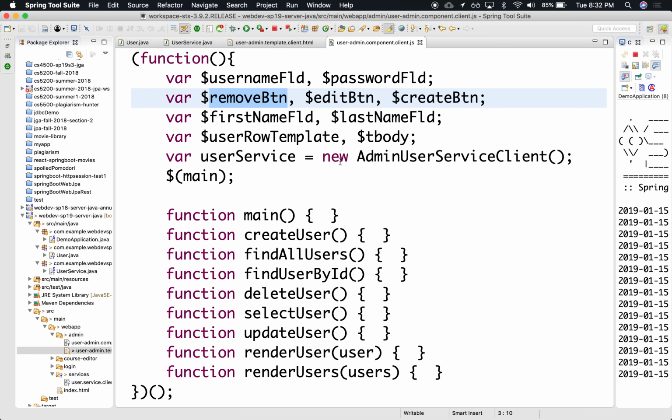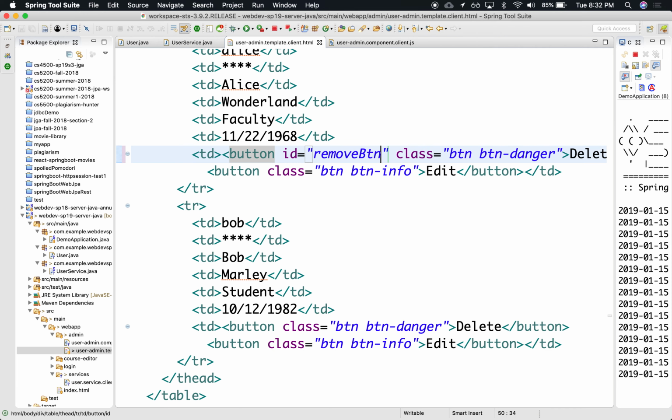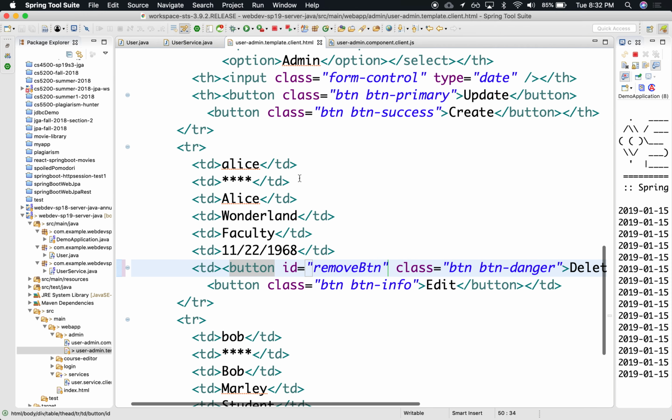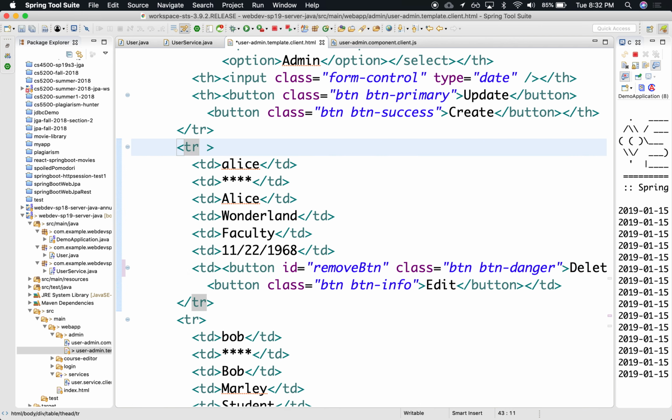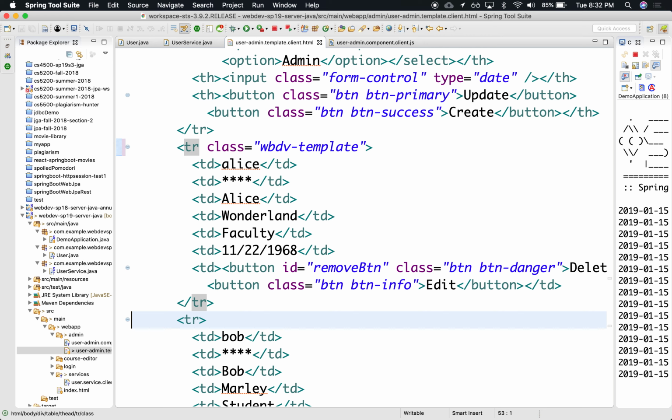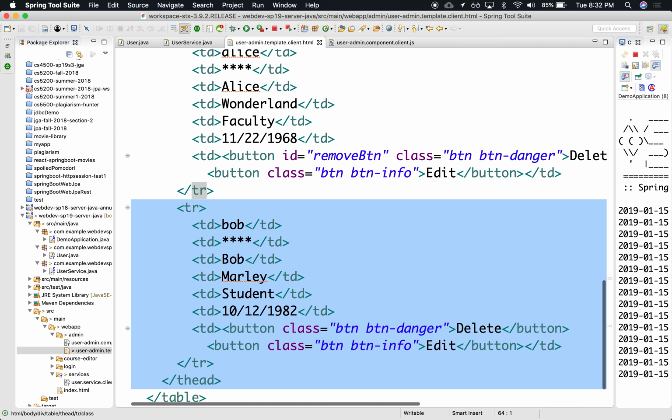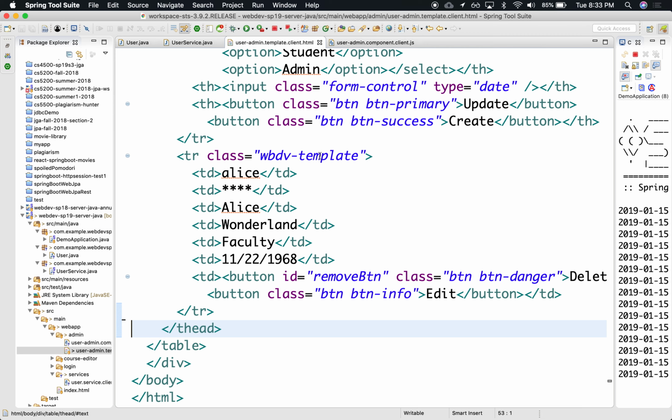And what else do I need? Let's see. We probably need the first one to be a template, right? This is going to be our template. So I'm going to give it a class as being the template. I think the naming convention that we had in the assignment was webdev-template or something like that. Okay, so we know we can grab that and then copy it and paste it multiple times. Yes? And I'm going to remove this one over here because we're going to generate that dynamically.